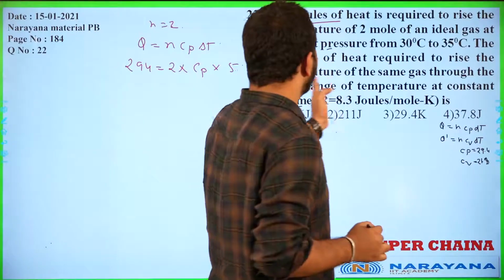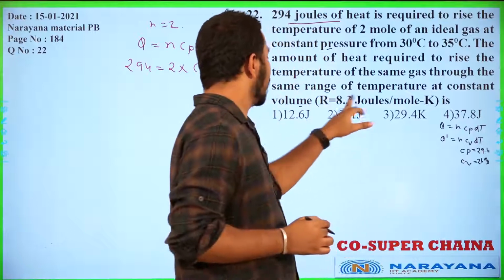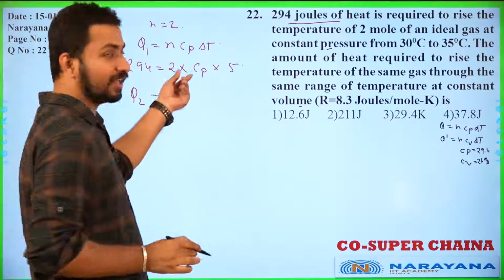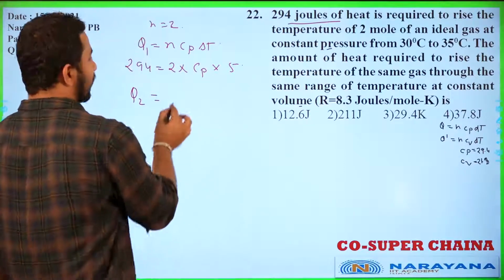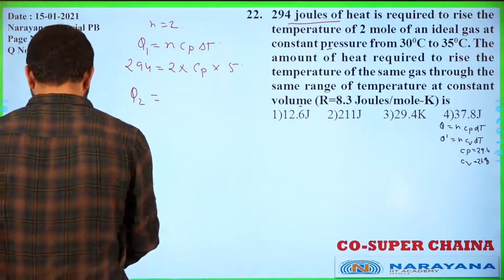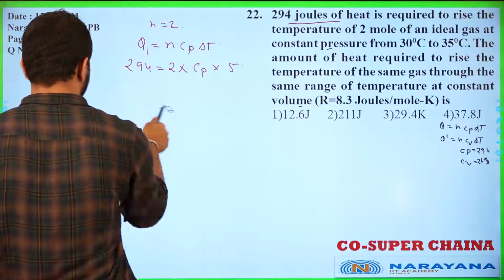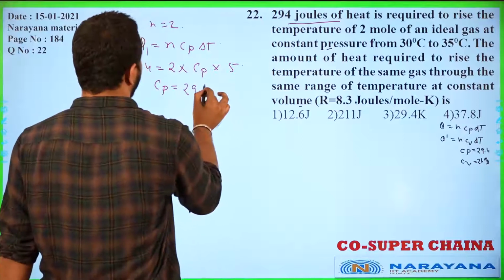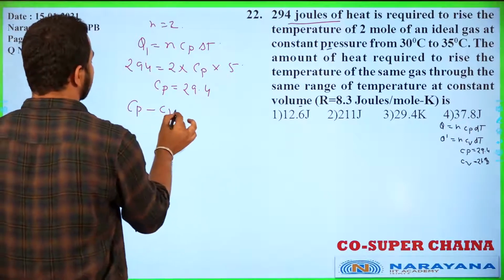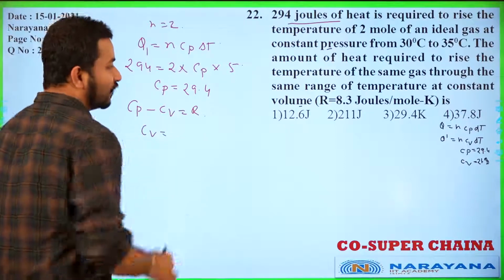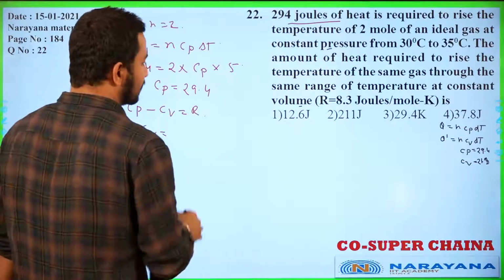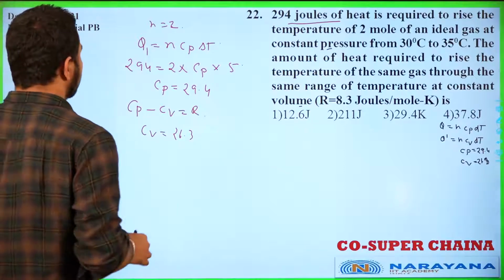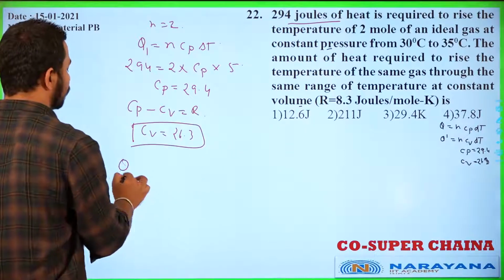Now the amount of heat required to raise the temperature of the same gas through the same range at constant volume. Now we need Q dash, this is Q1, we need Q2. So from here we will calculate Cp, then we will get Cv value. If you calculate here Cp, just simplify a little, Cp will be coming as 29.4 and we know Cp minus Cv is equals to R. So from here we can get Cv value as 26.3. Now you need to get Q2.